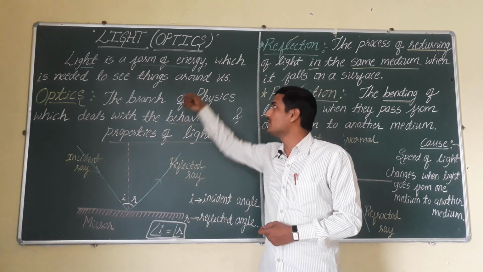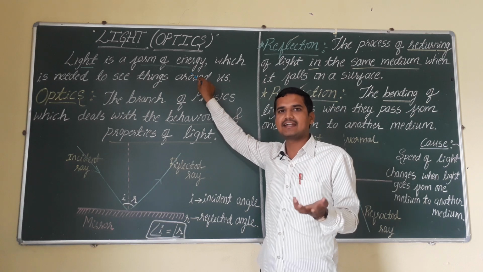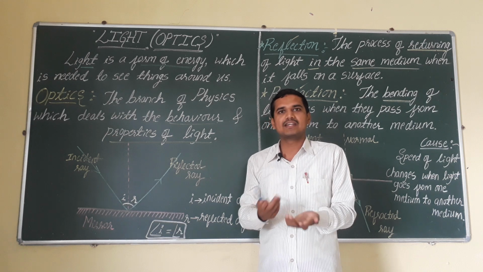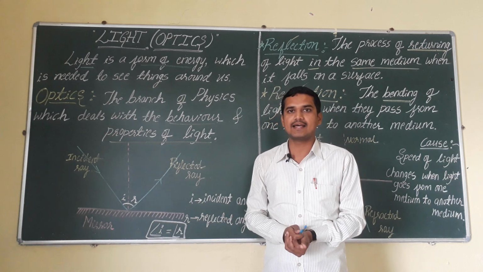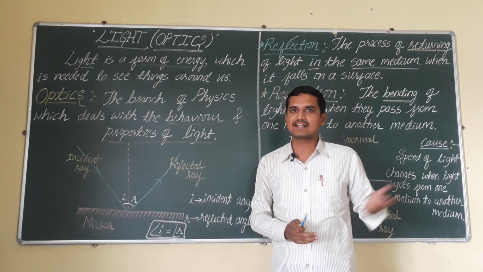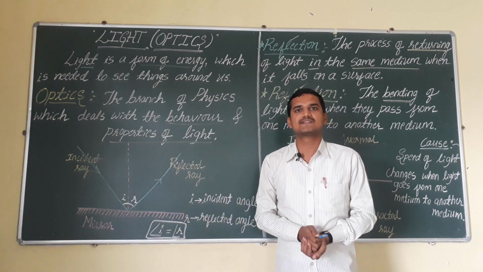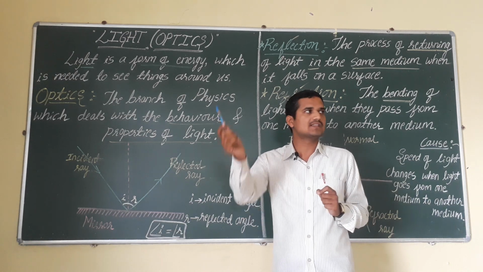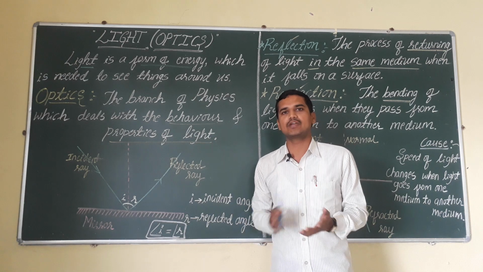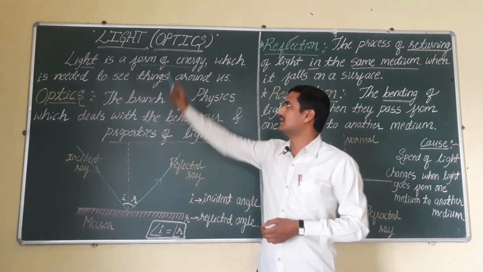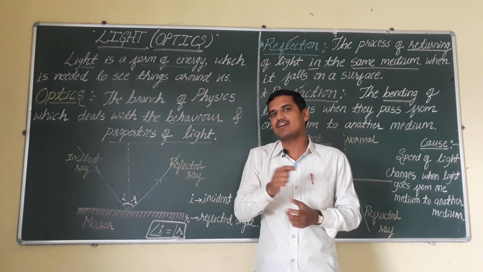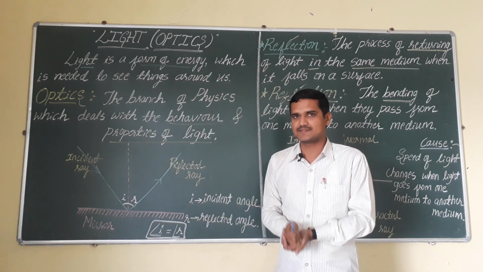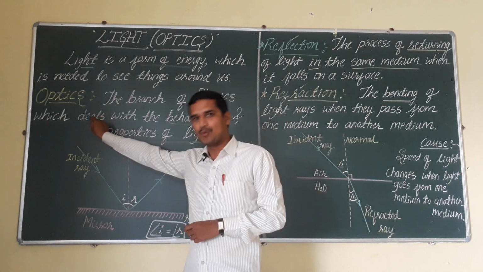So this light is also a form of energy, because generally light is emitted by solar radiation. With the help of the sun it will be emitted. The materials which emit their own light are called luminous objects. For example, stars are luminous objects, the sun is a luminous thing. That's why this is a form of energy which is needed to see the things around us. To see anything we require one thing, that is called light. And the study of light, its characteristics and its behavior, has a special name, and that name is optics.